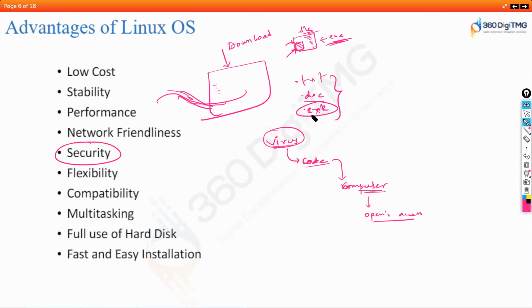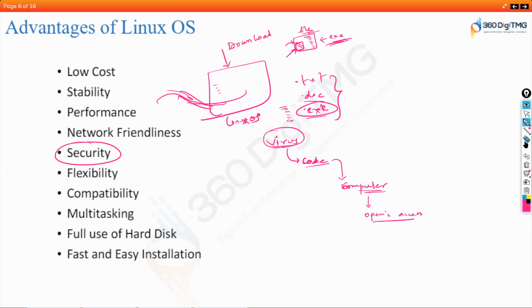That means the lines of code which are written will get executed. So you have a chance where a virus can enter into your system through these files. Now in Linux, even if you pass something, let's say that you've downloaded something into your Linux system. This is your Linux operating system.